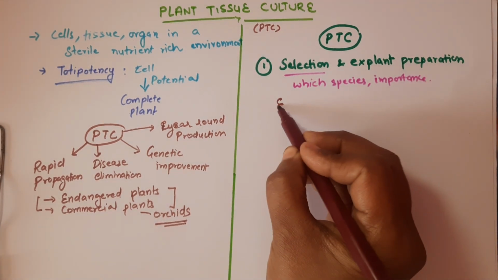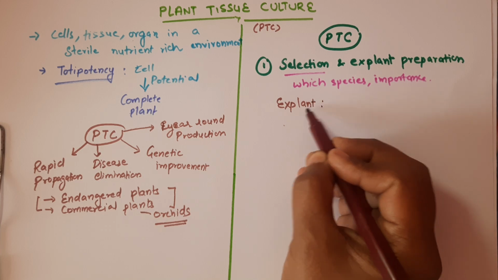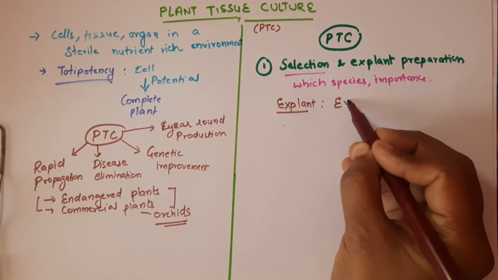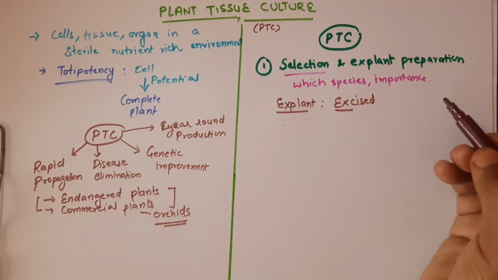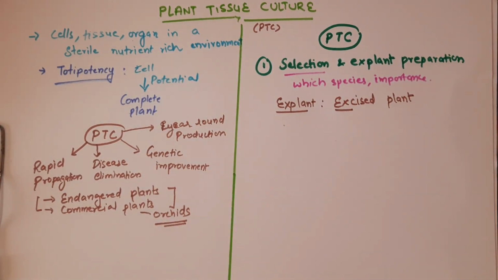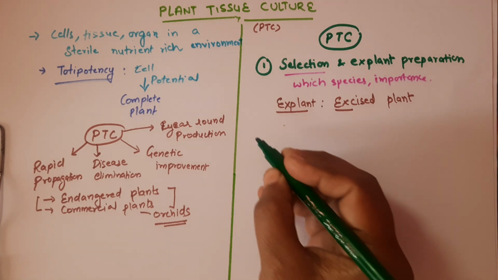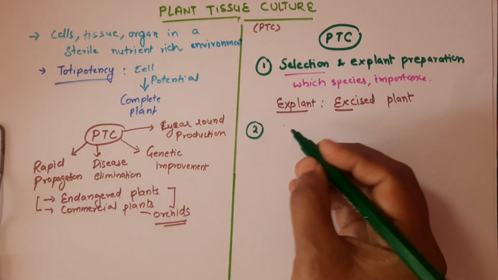Then we have to go for explant preparation. It is asked in the examination, what is an explant. Okay, so X stands for excised. Excised means detached or cut plant. So we can take any tissue: stem, leaf, cotyledons, root tissue also. Okay, so the second step is sterilization.